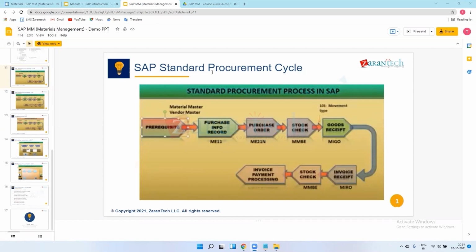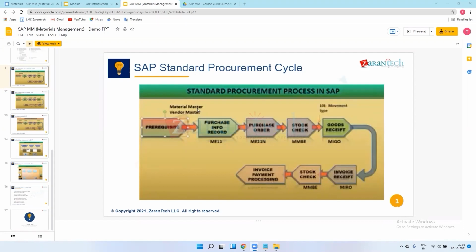So what we were discussing was the requirement. Suppose we want to purchase material from the vendor for our vehicle. We have taken the example of the tire for the vehicle, so we are procuring the tire from the vendor, let's say MRF. MRF will have one vendor number, say 123 for the vendor MRF, and 456 for the material. Every material will have one material number, and every vendor will have one vendor number in our SAP.